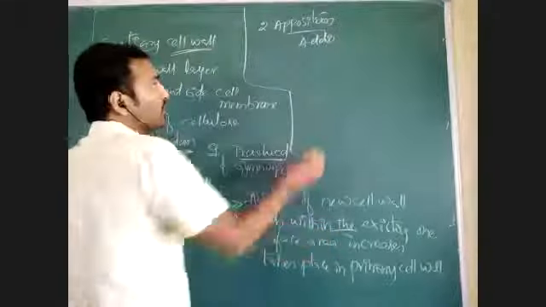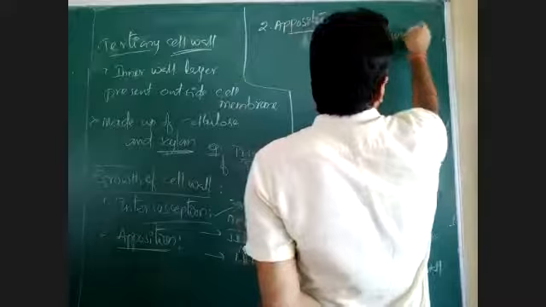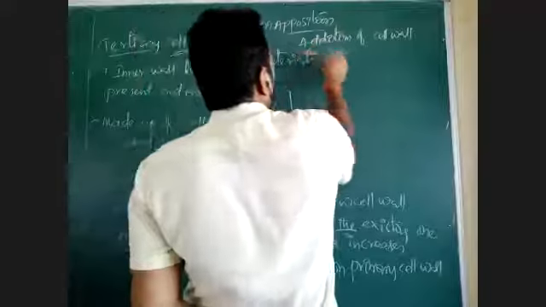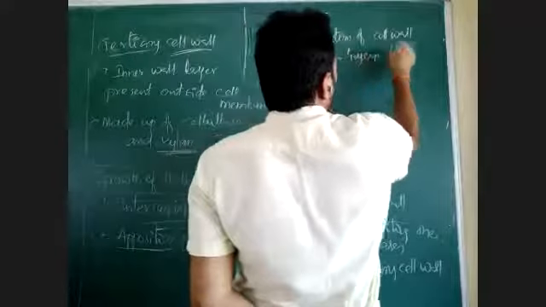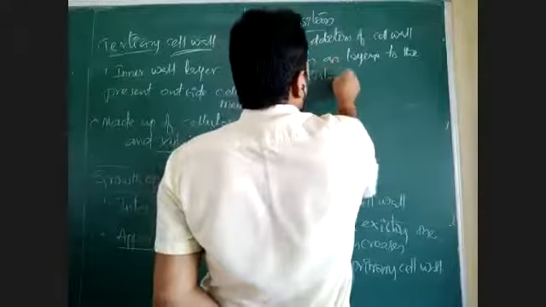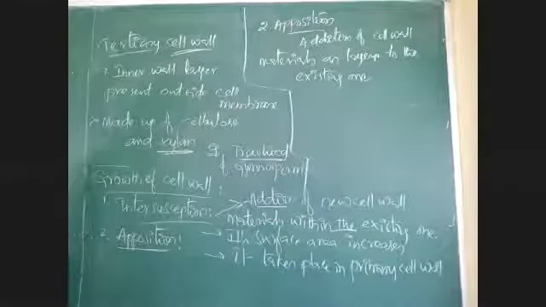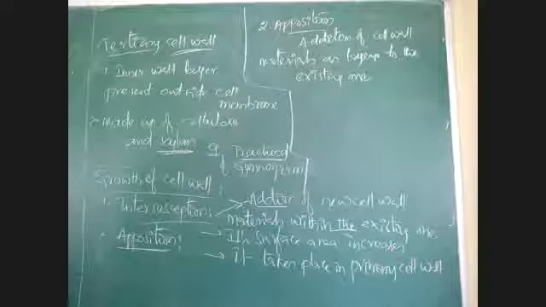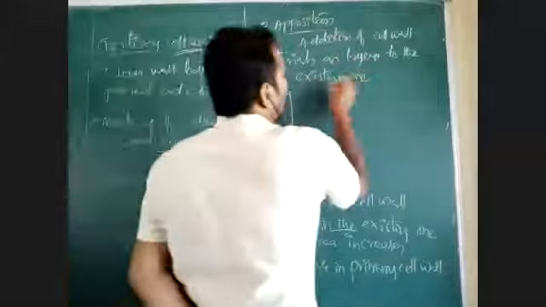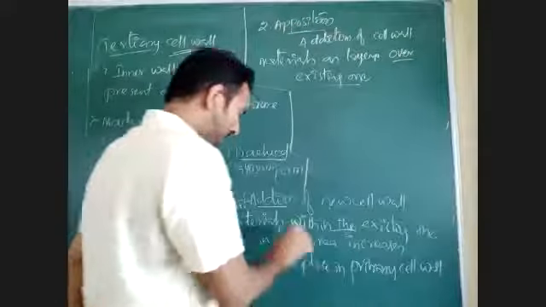Addition of cell wall materials as layers to the existing one. To the existing cell wall, there is addition of new layers over the existing one. As layers over means one on another. I will explain with a simple diagram.